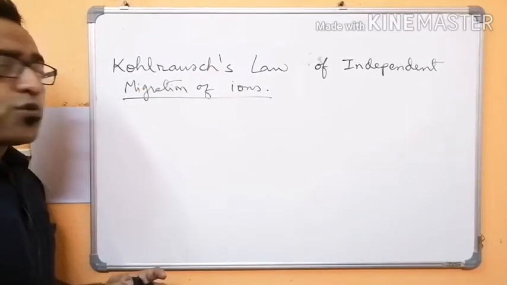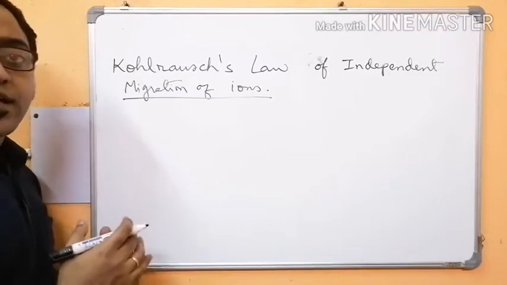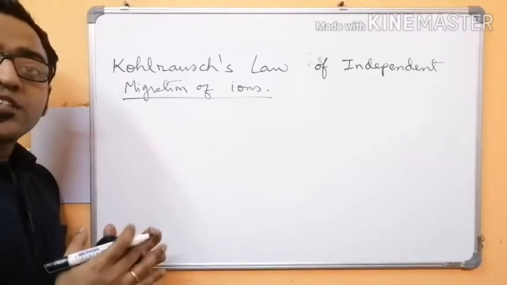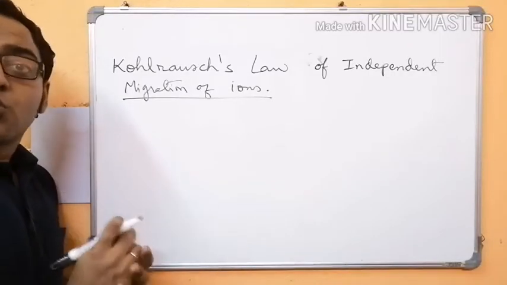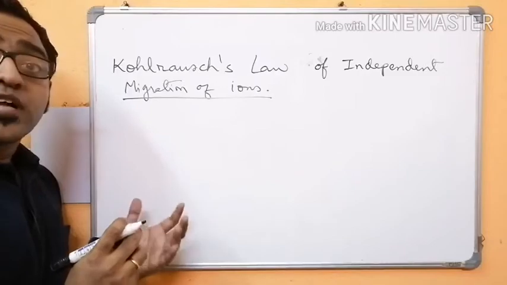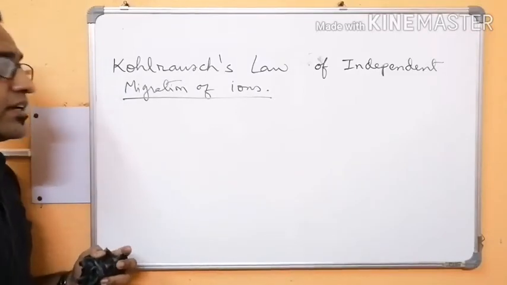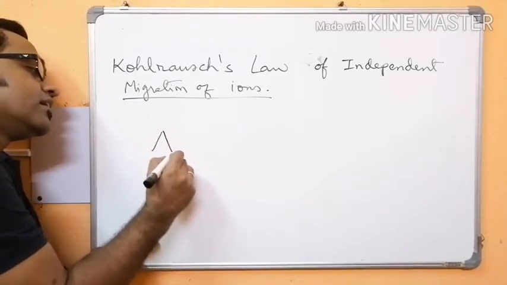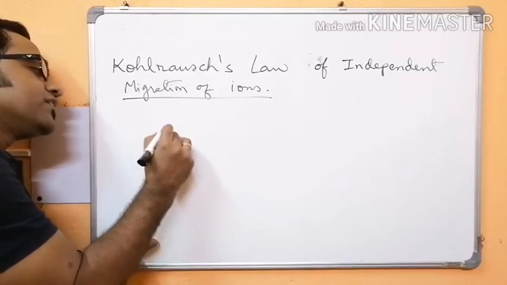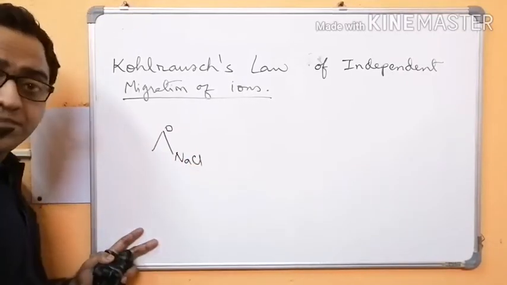Now, before I go into the statement of Kohlrausch's law of independent migration of ions, let me first discuss the experiment by which Kohlrausch came to this law. What Kohlrausch did, he found the limiting molar conductivity of sodium chloride.